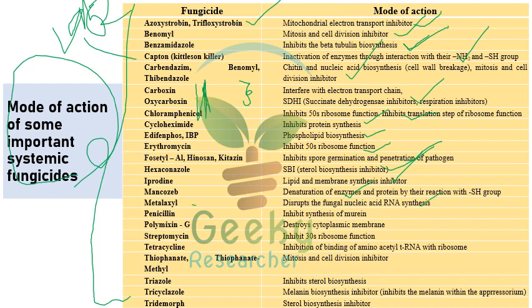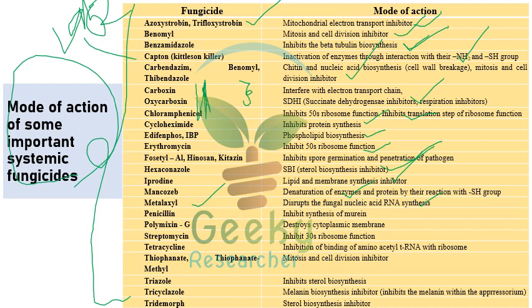This question we can also expect: which fungicide has both acropetal and basipetal action? The first one is fosetyl aluminium and the next one is metalaxyl. If fosetyl aluminium is not in the options, we can go with metalaxyl, because this question was asked in 2021. Both acropetal and basipetal means upward and downward movement. Their mode of action is disruption of fungal nucleic acid, RNA synthesis.